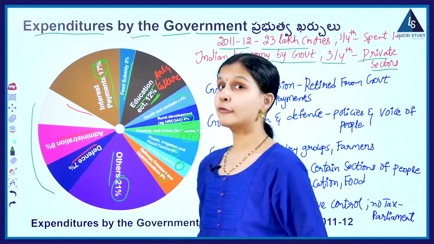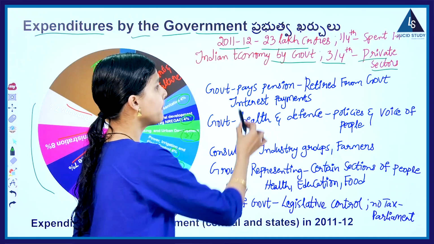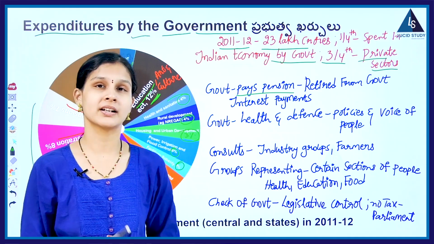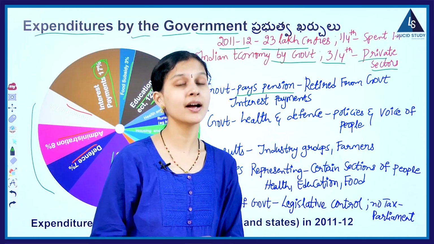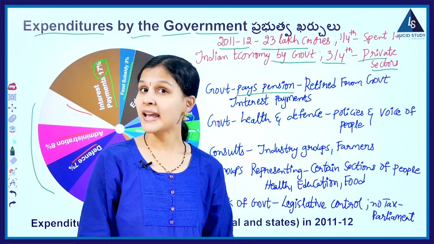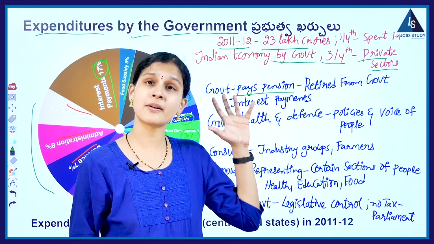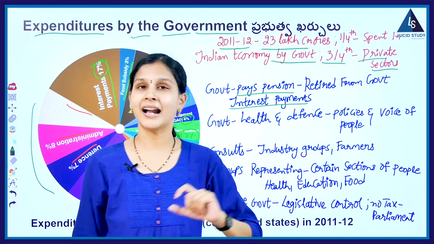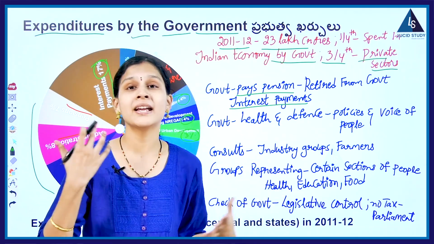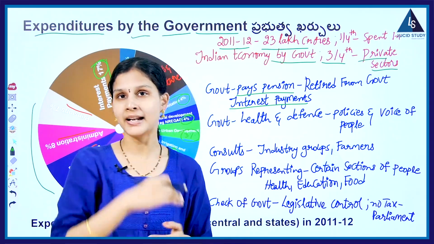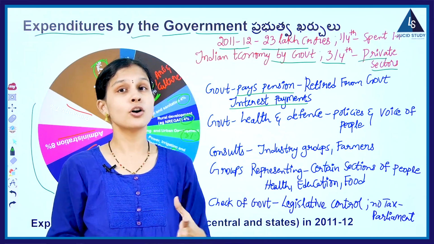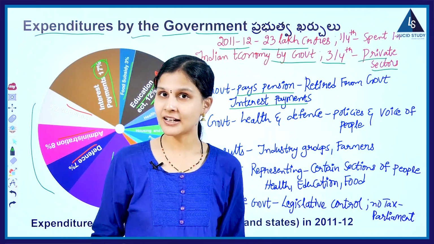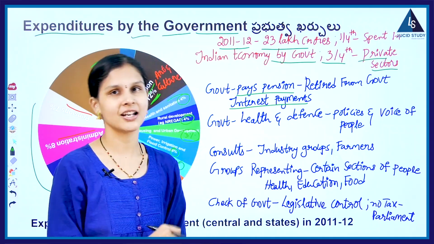So here, apart from this, government also pays pension to the people who retired from government jobs. Those who retired from government jobs, the government pays pension to them too. So here, apart from this, it has to pay the interest payments. For performing its various functions, government borrows money from some other source. So for its past borrowings also, government has to pay the interest. It has to pay that interest as well.